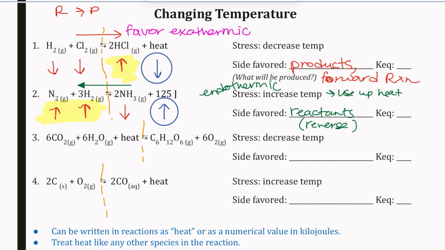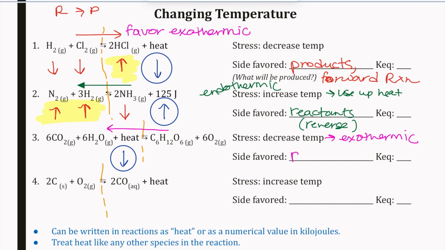These are all gaseous, so those can all be impacted. Looking at this one, heat now is on with our reactants, so decreasing the temperature. If temperature goes down, we need to try and counteract that by producing heat, which means this is going to favor an exothermic reaction to produce heat. Well, for this to be exothermic, it's going to favor that reverse reaction.